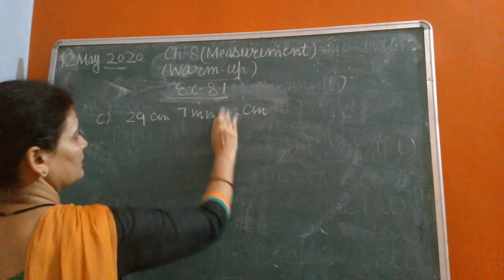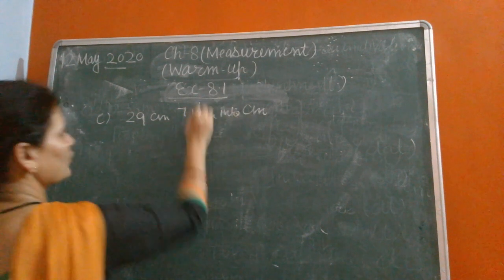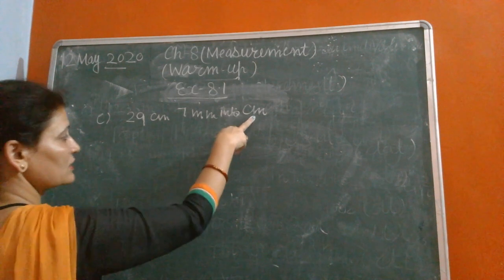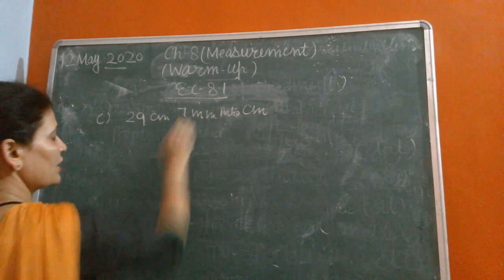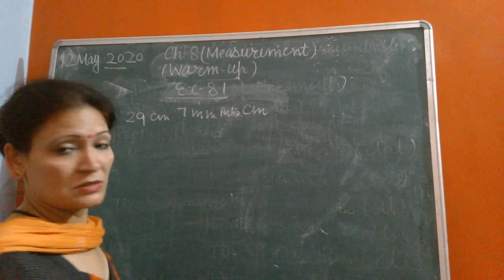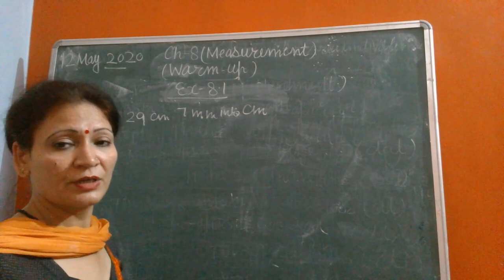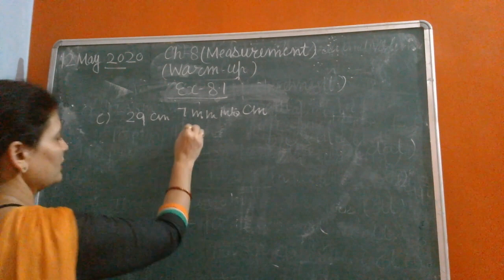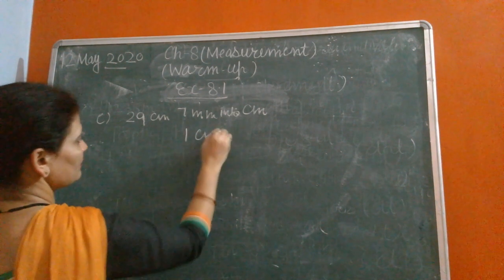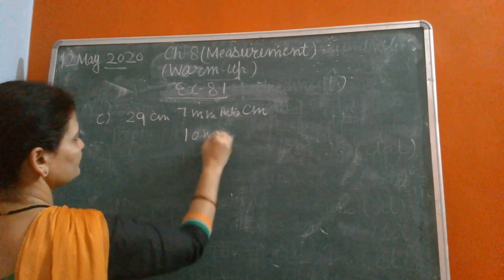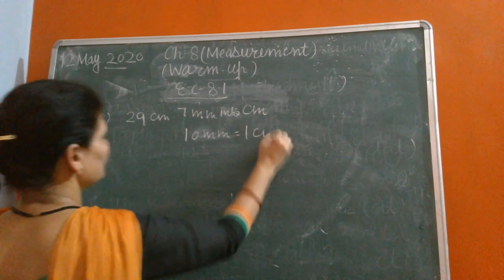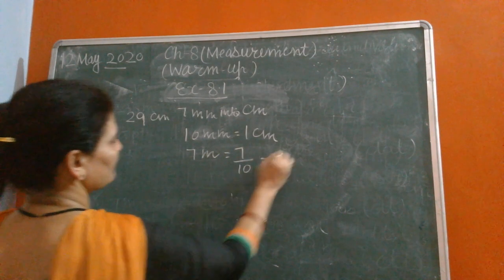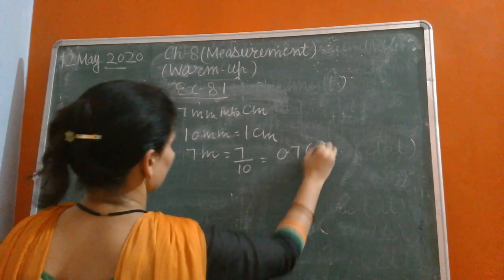Because mm is a smaller unit than centimeter, we will divide. 1 centimeter equals 10 mm, so 7 mm equals 7 divided by 10, equal to 0.7 centimeter.